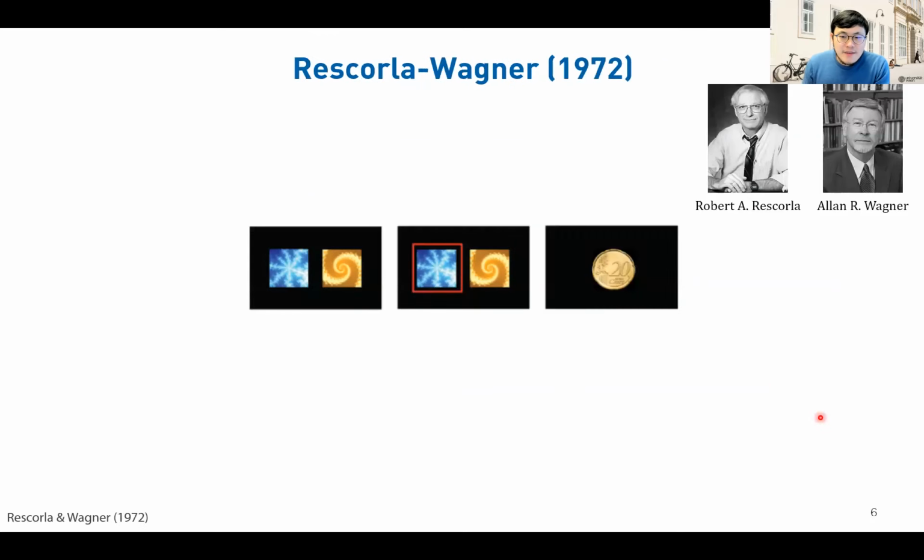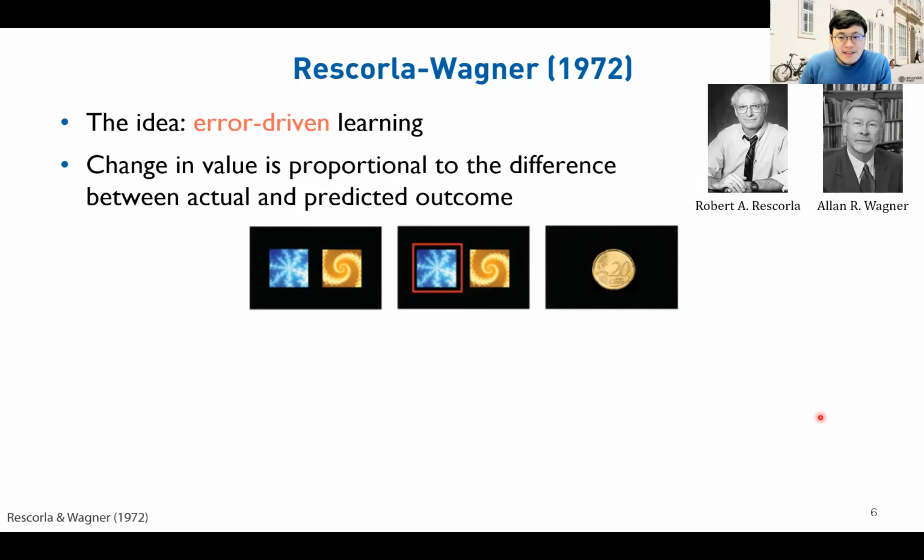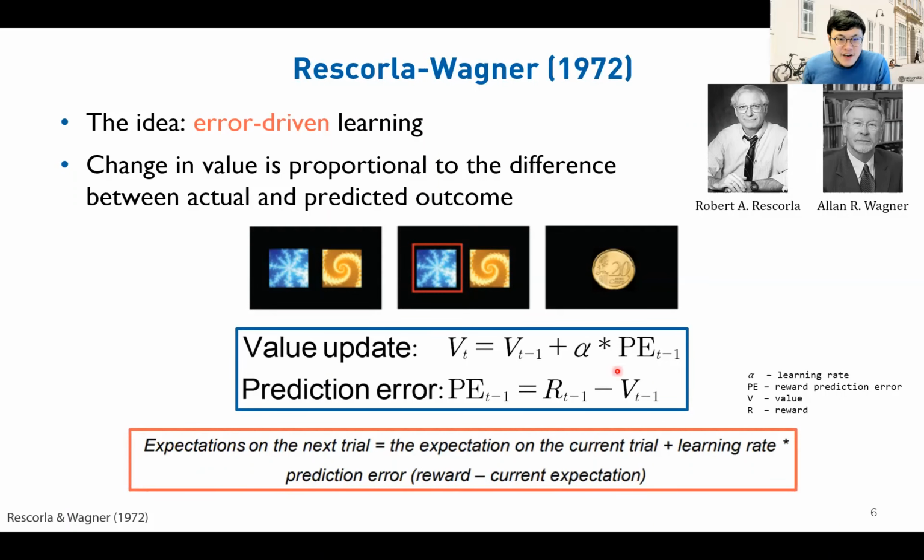The exact reinforcement learning update I'm presenting here follows the Rescorla-Wagner rule, which quantifies error-driven learning, or the equation familiar to many of you. The value here is updated through a learning rate-weighted reward prediction error, and here the prediction error is simply the difference between what you actually get and what you expect to get. With this equation or model, what we usually do is to fit the model to the data. Via model fitting, we obtain the learning rate parameter estimate, akin to the procedure of fitting a regression model to obtain the intercept and the slope.